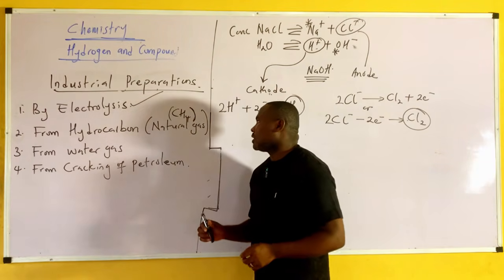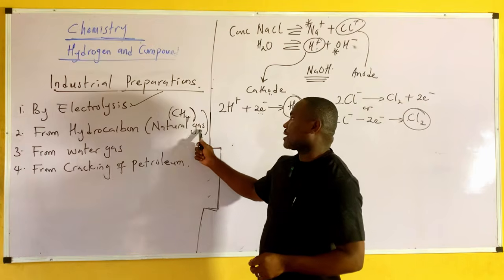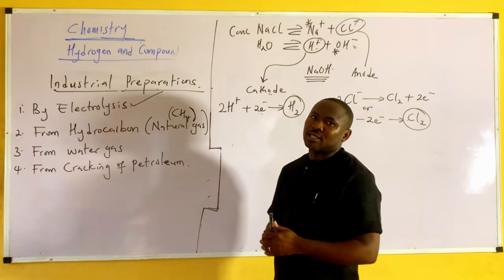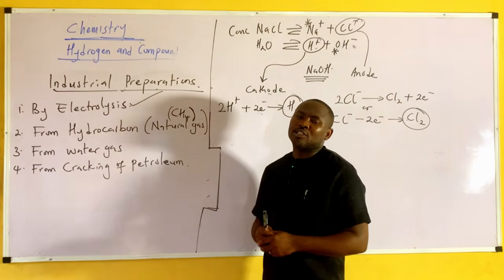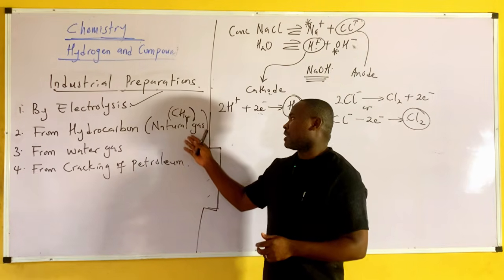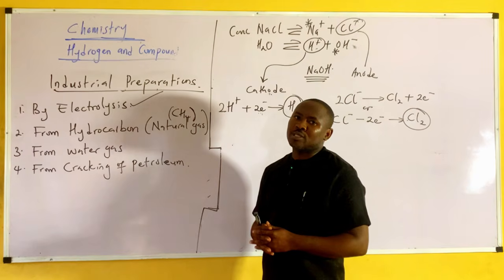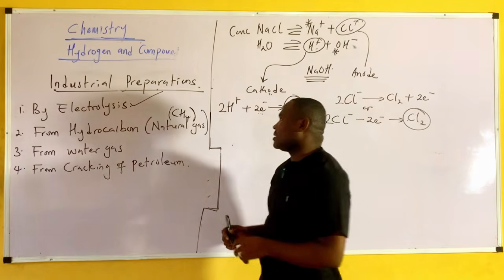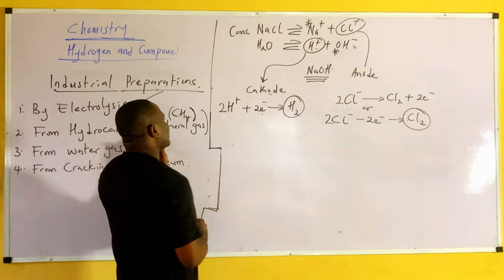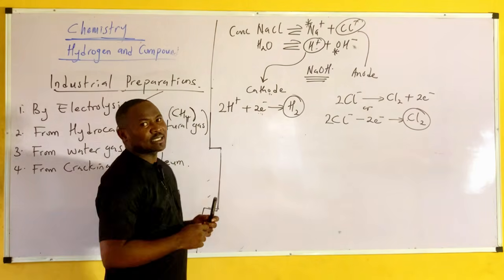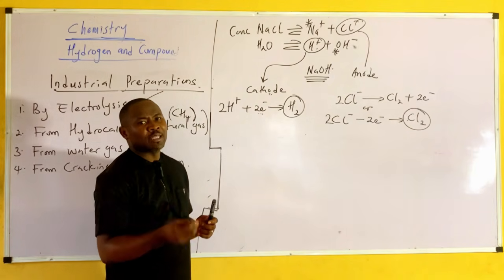Now, number two, let's see from hydrocarbon. From hydrocarbon, a good example, natural gas, is methane gas. You know, methane is a major constituent of natural gas, while butane is a major constituent of domestic gas. Now, let's look at this. How do you produce hydrogen from natural gas? By passing steam through natural gas.